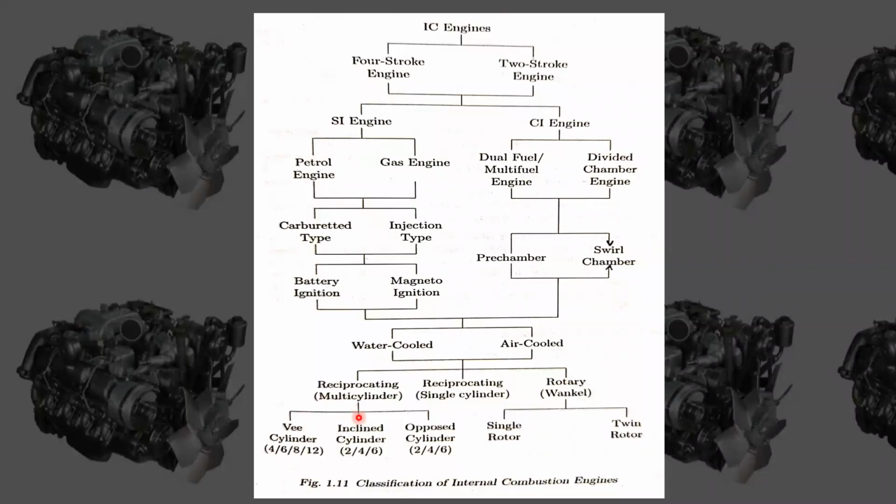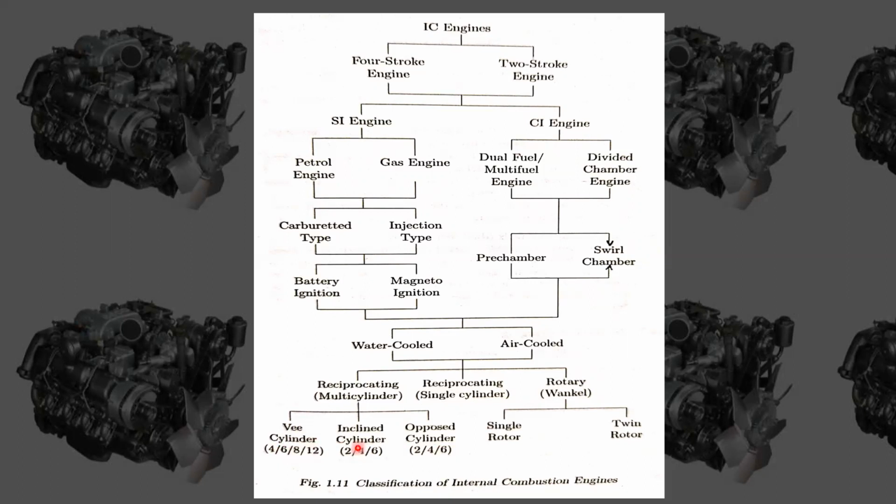Okay, under reciprocating multi-cylinder, there will be four to six. V cylinder means we are going to have two banks of cylinders, like a V-shape, attached together. That means if we use four cylinders, then these V-type cylinders are mostly used, like 4, 6, 8, 12, like that.